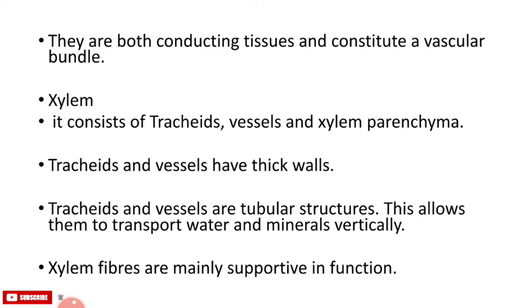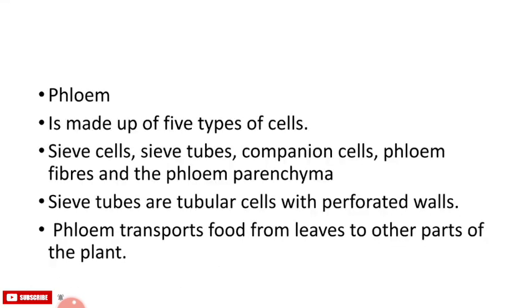Xylem consists of tracheids, vessels and xylem parenchyma. Tracheids and vessels have thick walls. Tracheids and vessels are tubular structures, and they allow the transport of water and minerals vertically. Xylem fibers are mainly supportive in function. Phloem is made up of four types of cells: sieve tube cells, companion cells, phloem fibers and phloem parenchyma. Sieve tubes are tubular cells with perforated walls, and the phloem transfers food from the leaves to other parts.